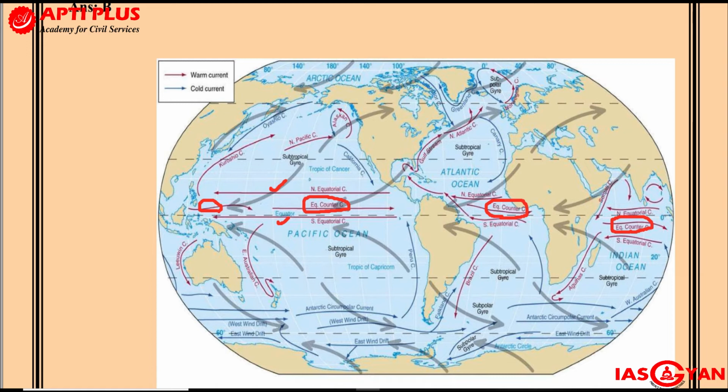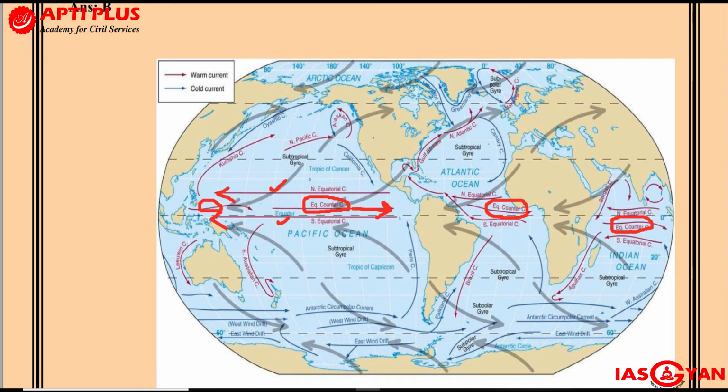If you look very closely, you will find that they flow from east to west. Both flow from east to west. Interestingly, we have a counter equatorial current which flows in the opposite direction, from west to east. Question is why?